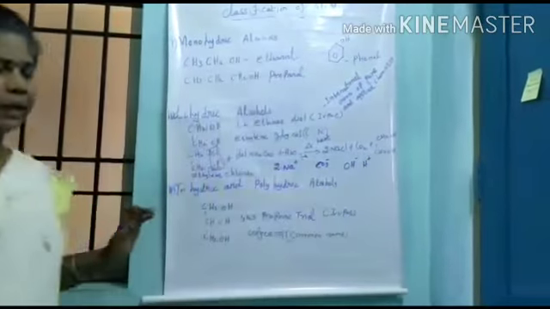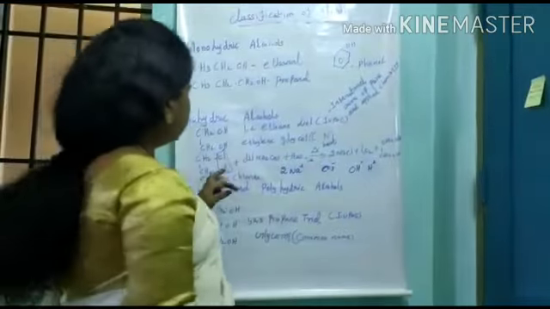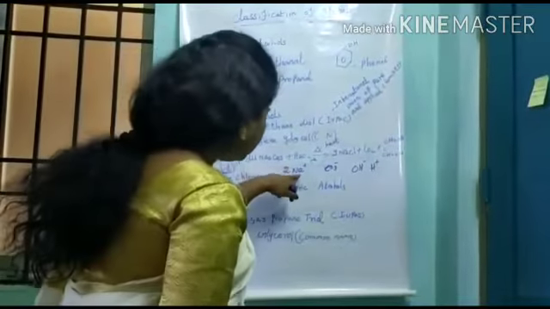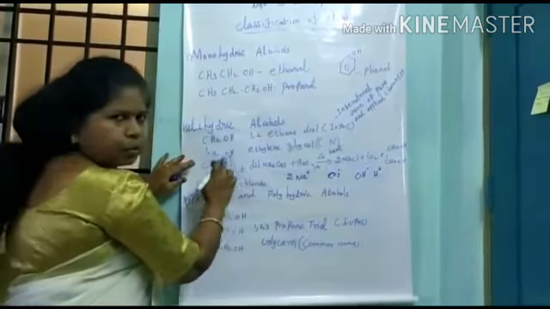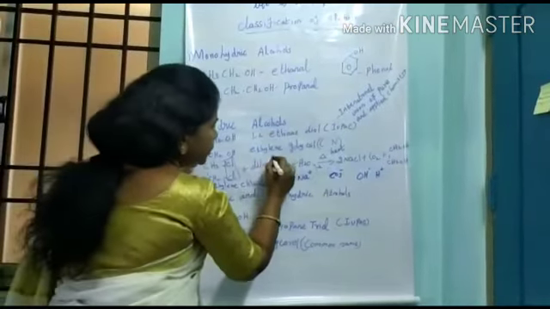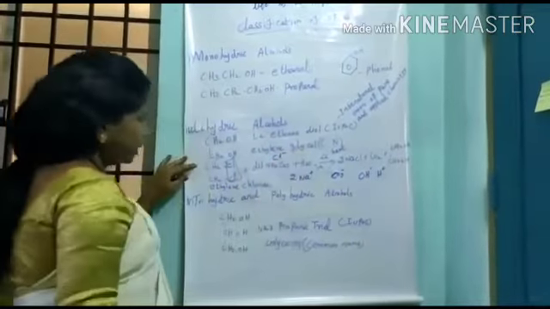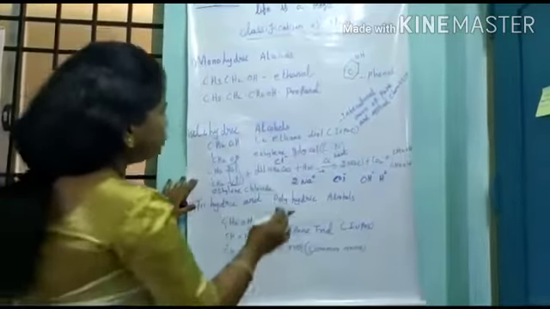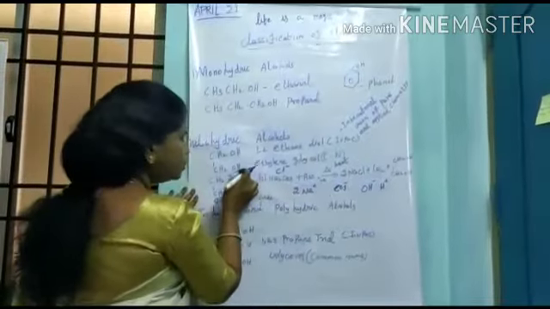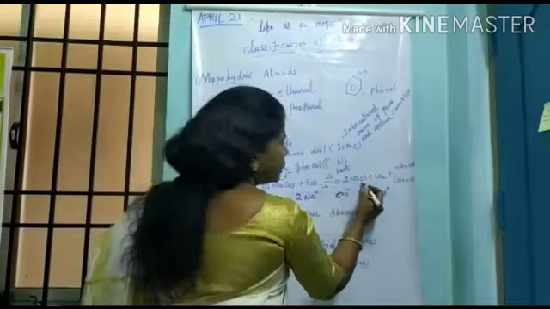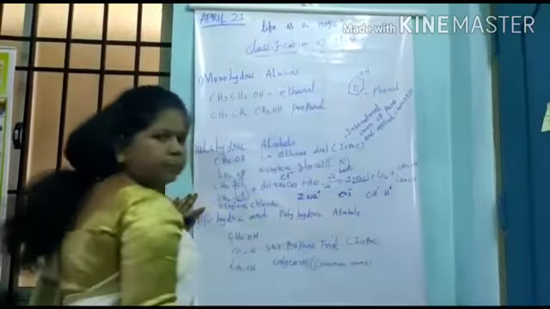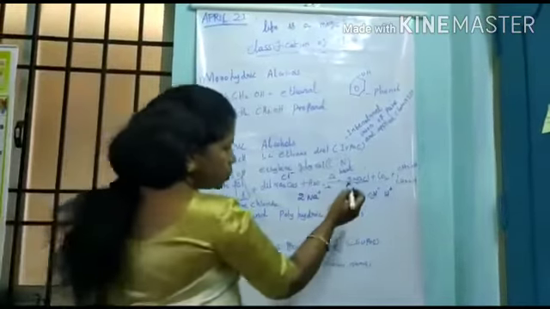So 2 Na plus ions are present, and here 2 chlorine ions are present. So 2 Na plus ions and 2 Cl minus ions combine together, and we will get 2 molecules of sodium chloride.